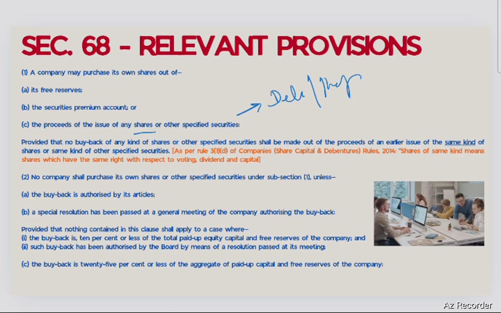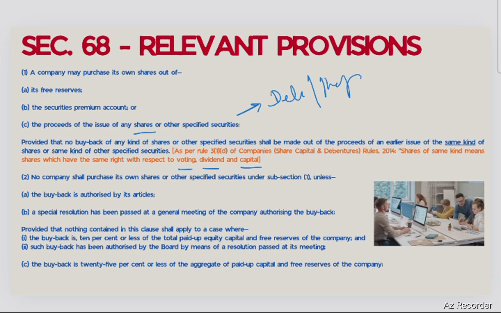Now, what is the same kind of share or same kind of security? If we go by Rule 3(1)(d) of the Companies (Share Capital and Debentures) Rules, 2014, we come to know the same kinds of shares means shares which have the same rights with respect to voting, dividend, and capital.